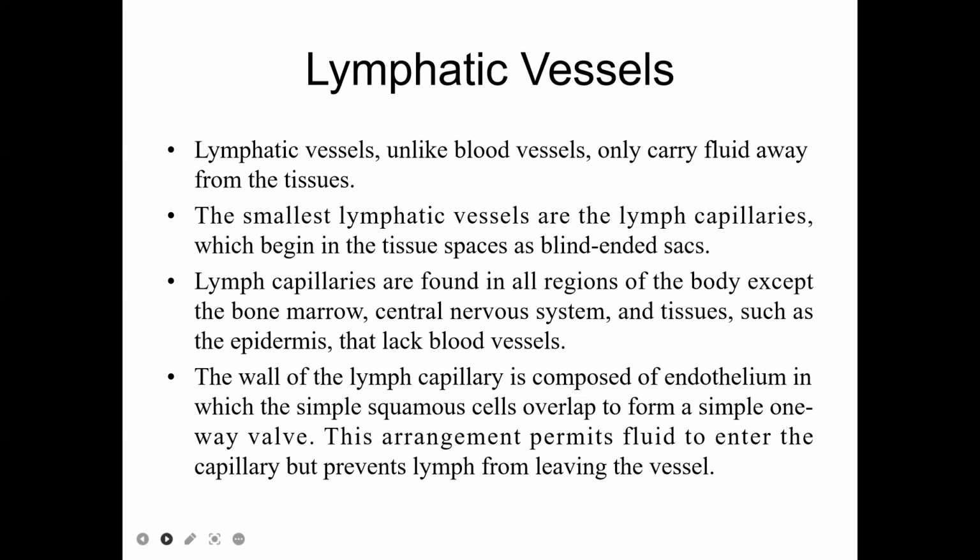Clear? The smallest lymphatic vessels are the lymph capillaries, which begin in the tissue spaces as blind-ended sacs. Lymphatic capillaries are found in all regions of the body except the bone marrow, the central nervous system, and tissues such as the epidermis, which lack blood vessels. Each and every region of the body has lymphatic capillaries except those specific tissues.